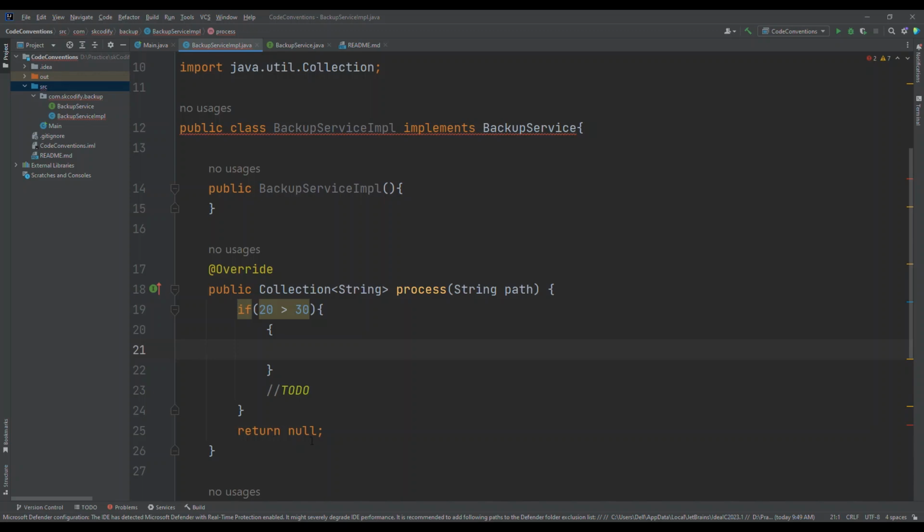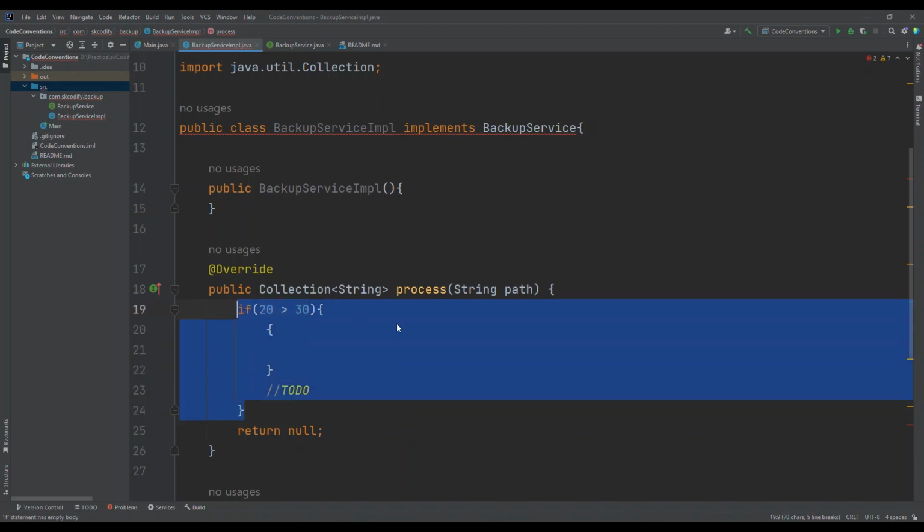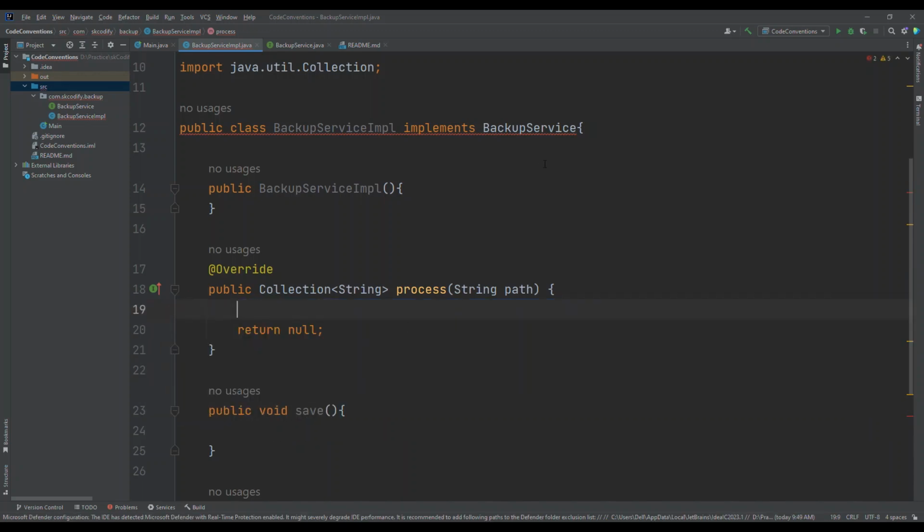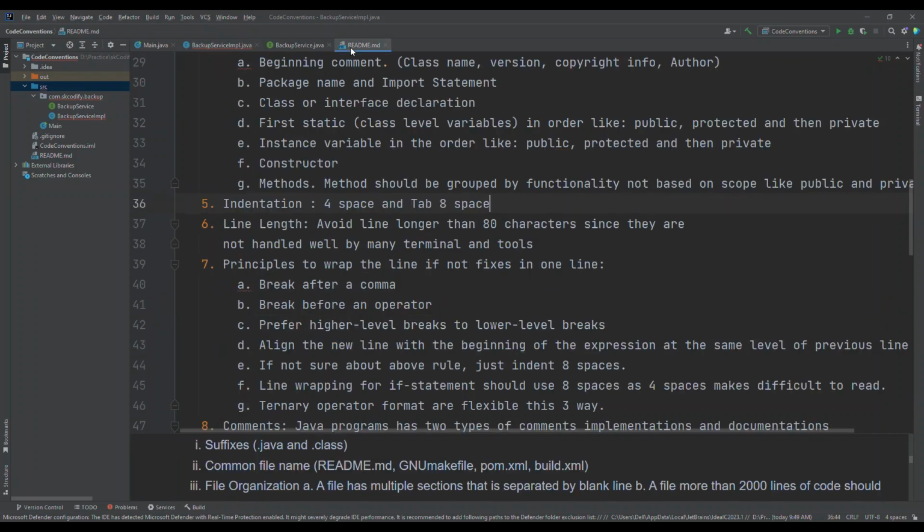There are so many things that we are going to see. Let's see here. Line length: avoid lines longer than 80 characters, since they are not handled well by many terminals and tools.